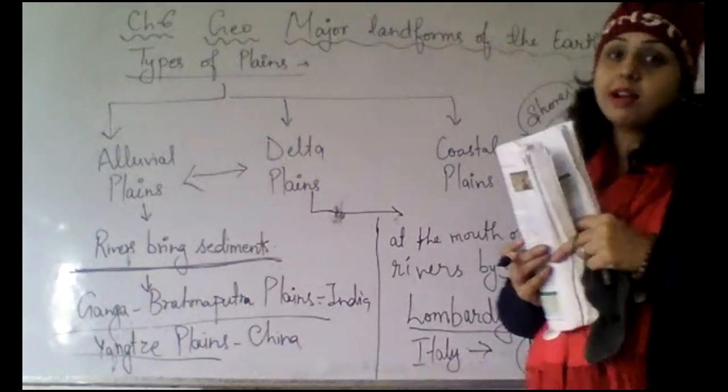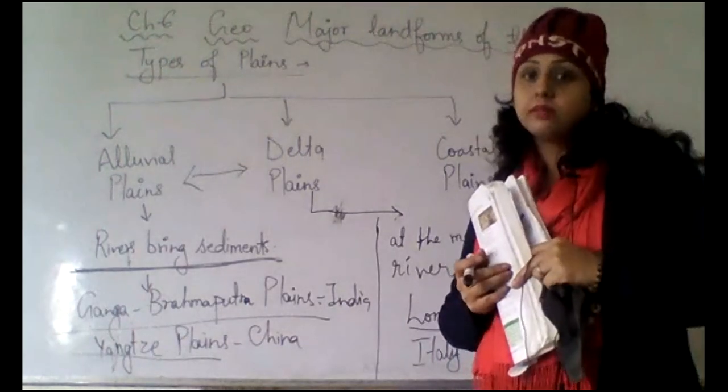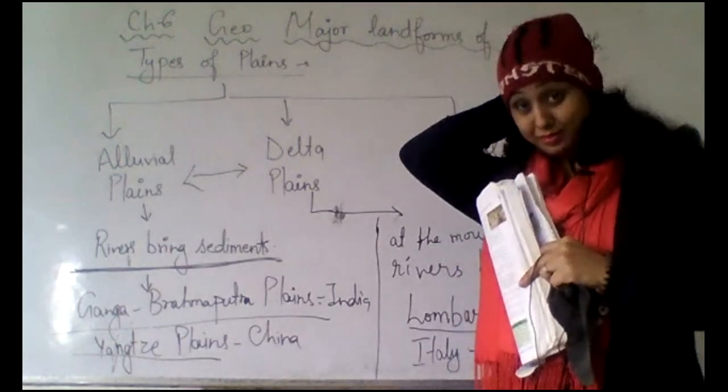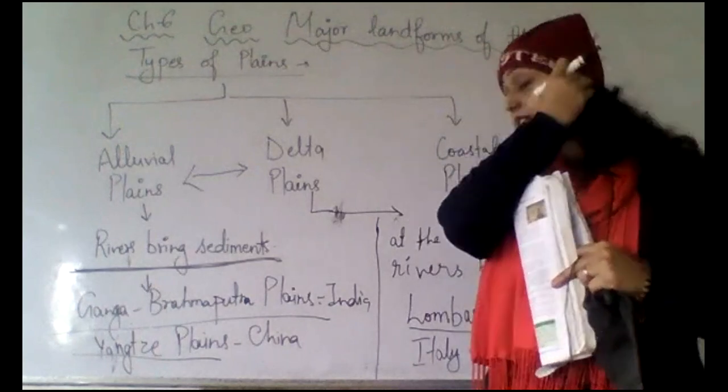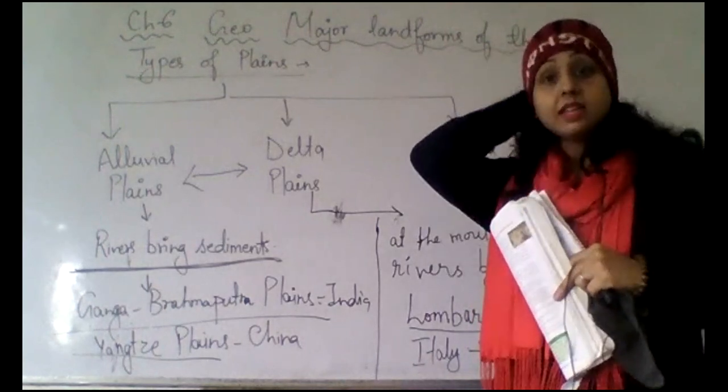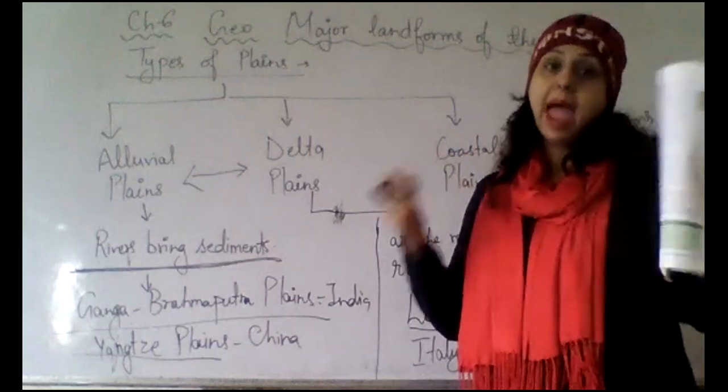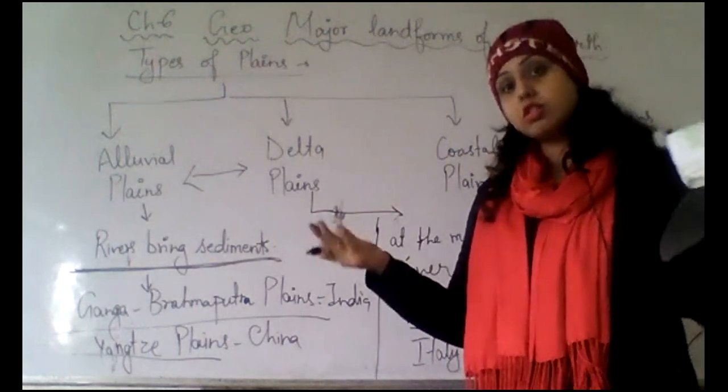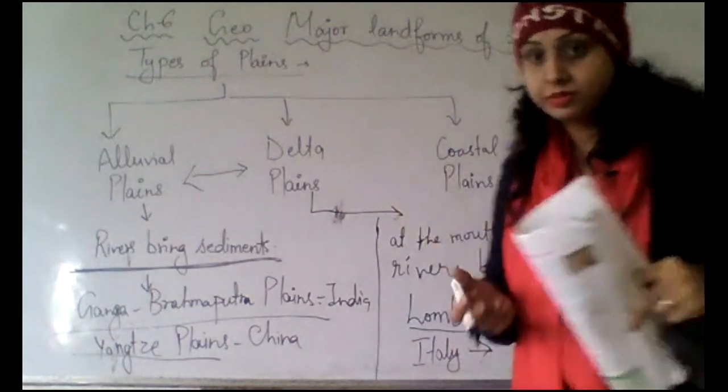Kinara. Kinara is also called bank. Then why shore? Saurabh has given the answer. The meaning of shore is kinara. So we call it bank, and bank is also kinara. Why shore?